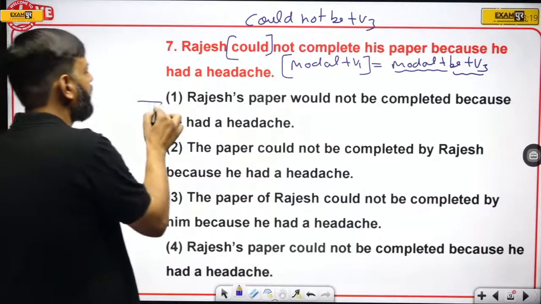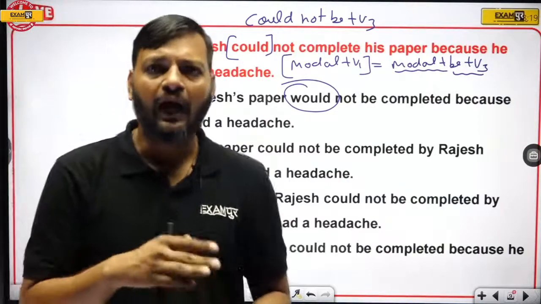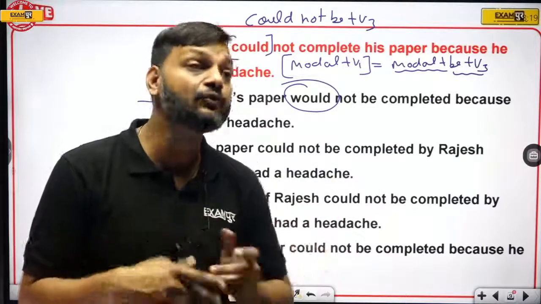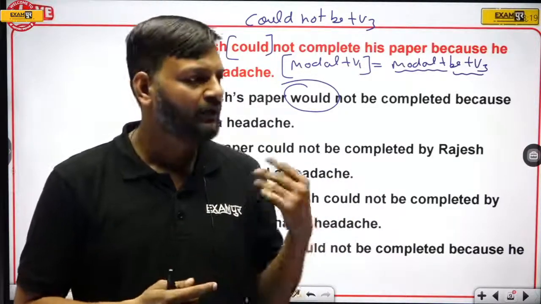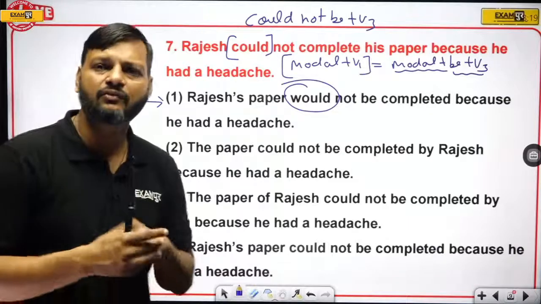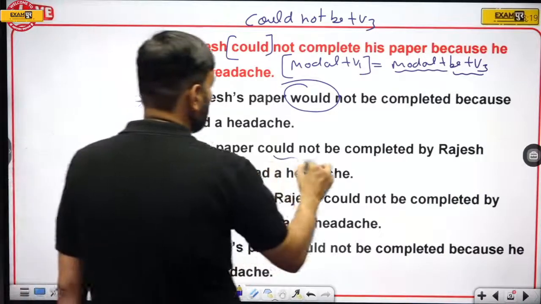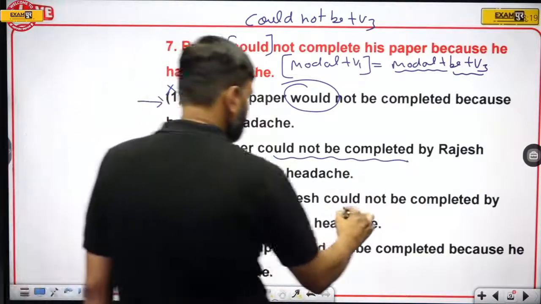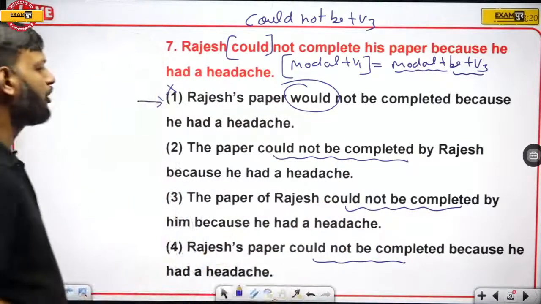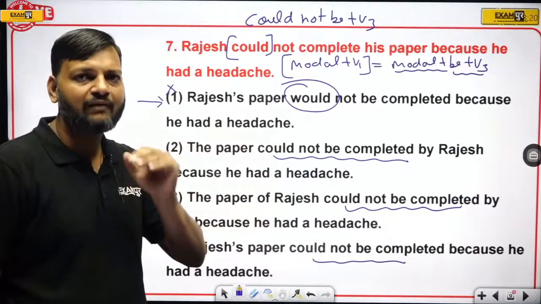Now, if you check option number 1, here we have would. If the question has could, how can would be there in its passive? Not possible. Could cannot be changed into would even in direct and indirect, but in active passive this is impossible. So eliminate this sentence. Here also we have could not be plus V3. So all these sentences have could not be plus V3, so the tense is the same in all three sentences. Now we have to look for some other key element.